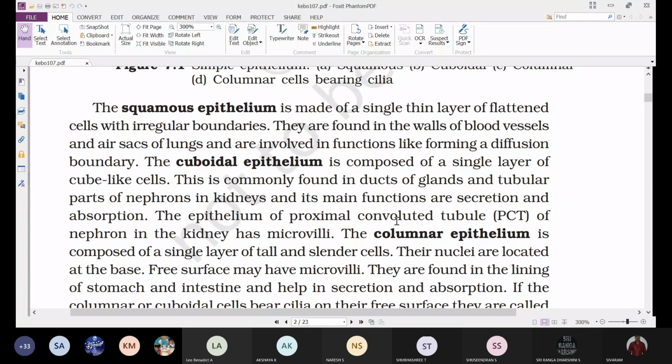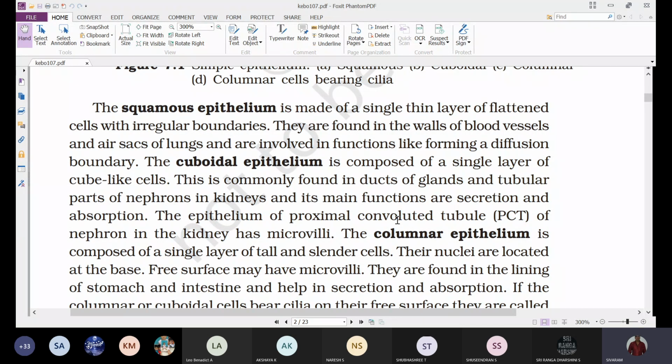That's why we call it squamous: flattened cells with irregular boundaries. When you observe the lateral surfaces, they are polygonal, with different faces. That's why they are irregular in shape, and we say irregular boundaries.